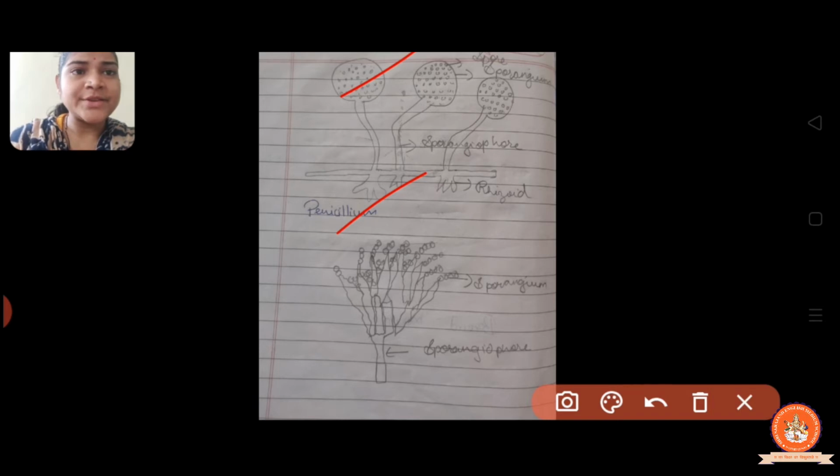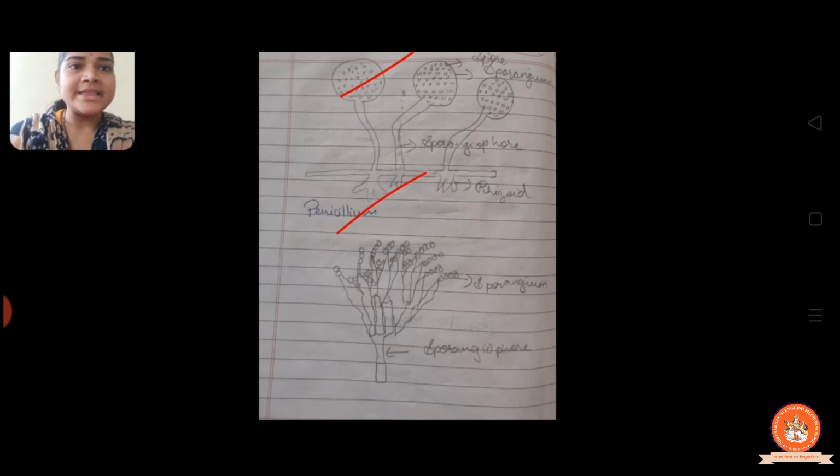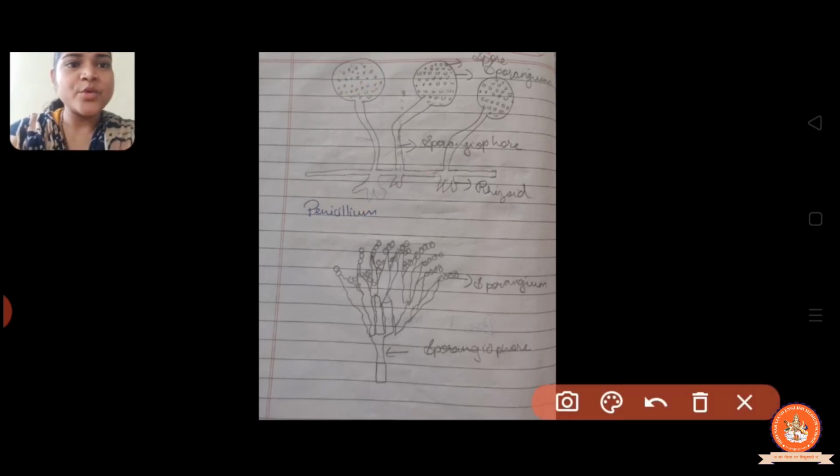On the surface of bread, fungi are present, and the spores are in the environment, right? So here the small dots are the spores, and the sporangium stores the spores, right?